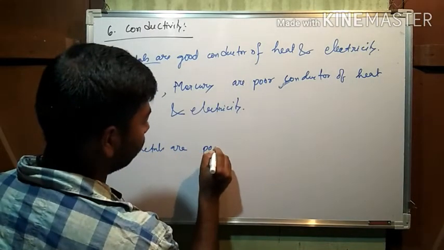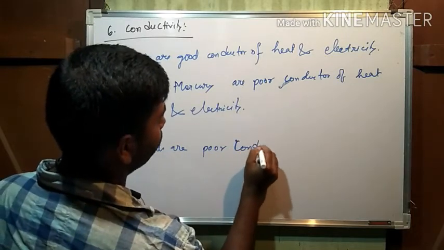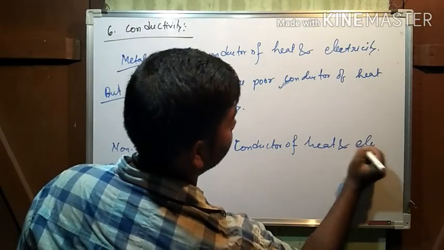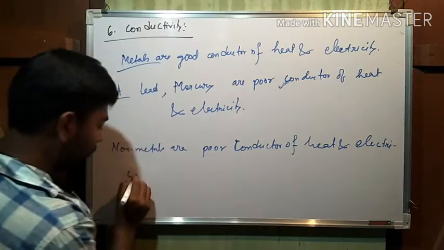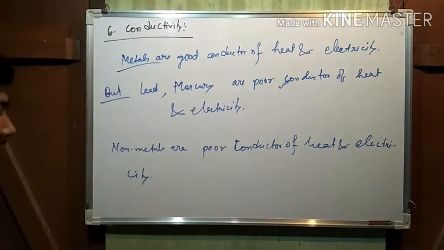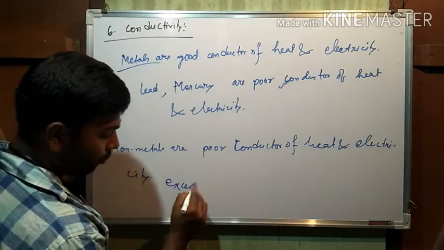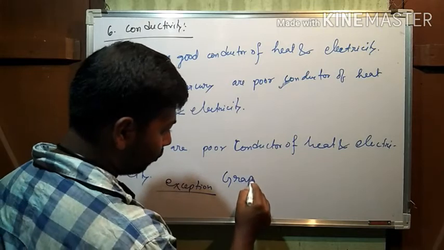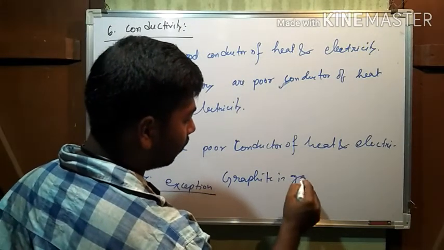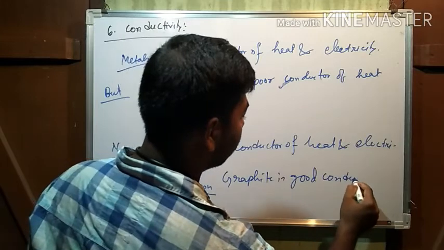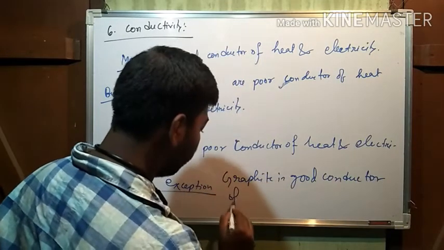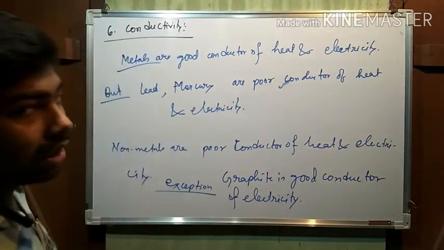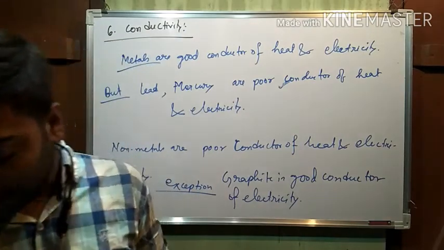Now, what about non-metals? Non-metals are poor conductors of heat and electricity, but they have some exceptions. The exception is graphite. Graphite is a good conductor of electricity, but graphite is a non-metal.